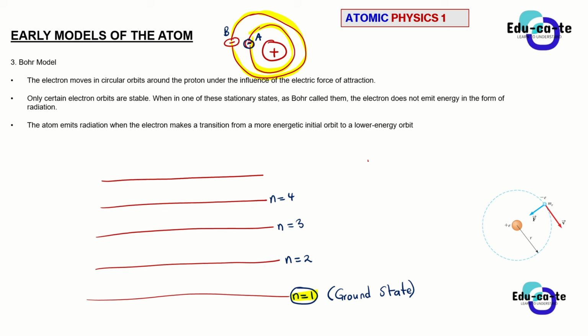So this number n is actually known as the principal quantum number. We are still going to do quantum numbers in a later video, but n is known as the principal quantum number. What does it describe? It tells you the energy level, and the energy level depends on the distance from the nucleus.